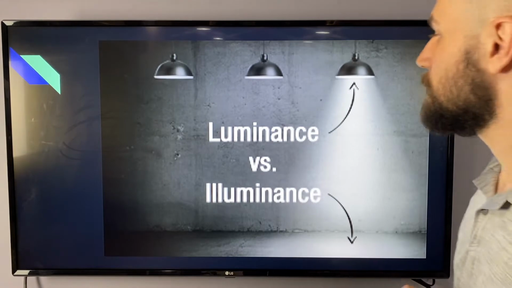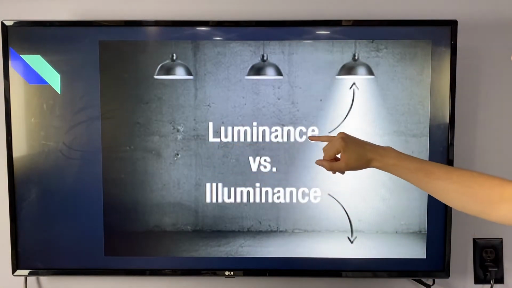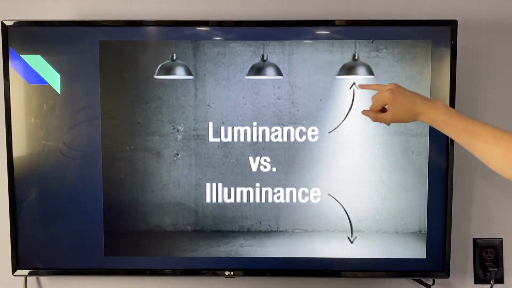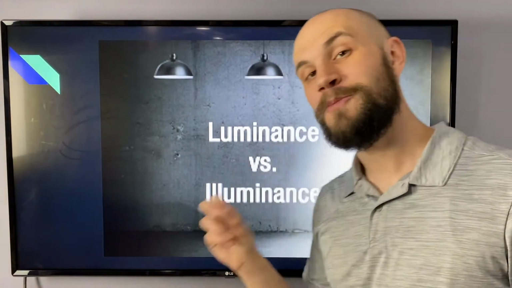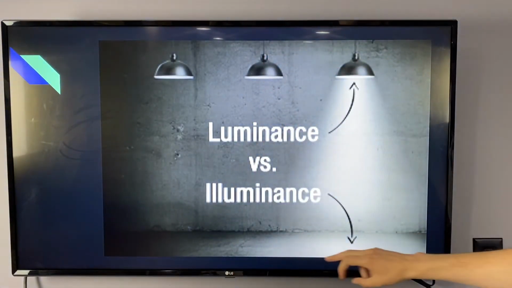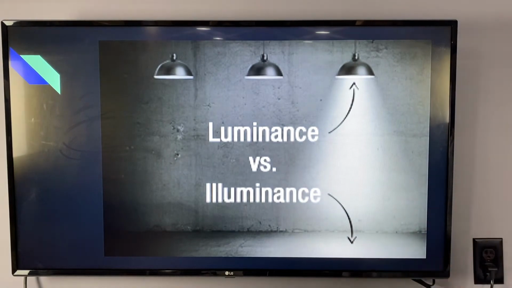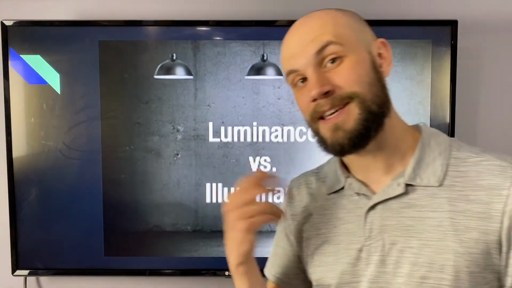This picture kind of summarizes it pretty well. Luminance, we have this word pointing to the light. This light bulb is an object that is luminous because it creates its own light. Where the floor here is illuminated, that's illuminance. The floor is not creating its own light, but it can reflect light so then we can see it.